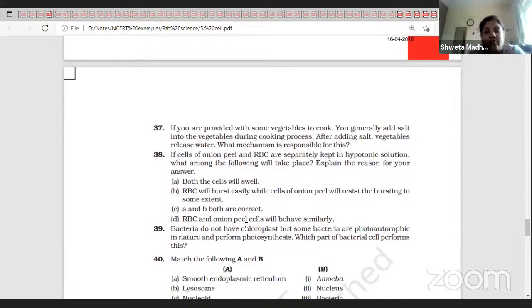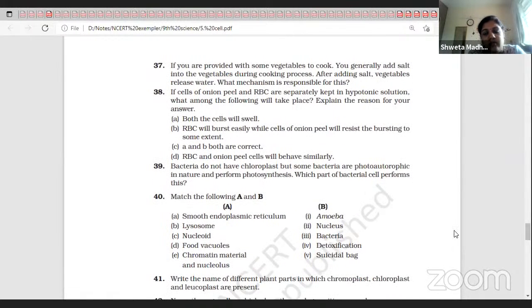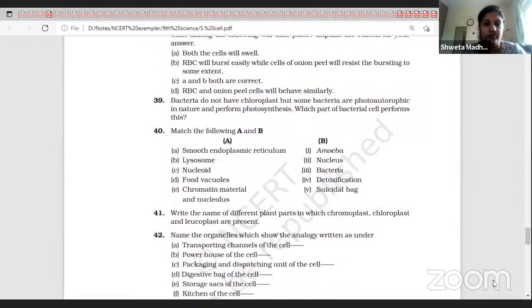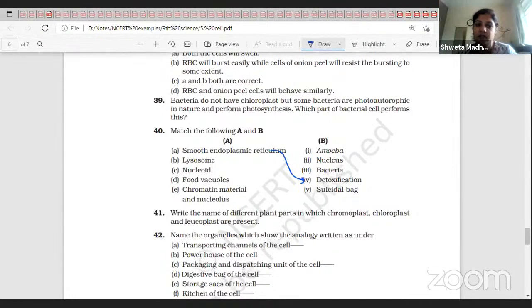Bacteria do not have chloroplasts, so that is chemotropism. Then match. SER, detoxification.